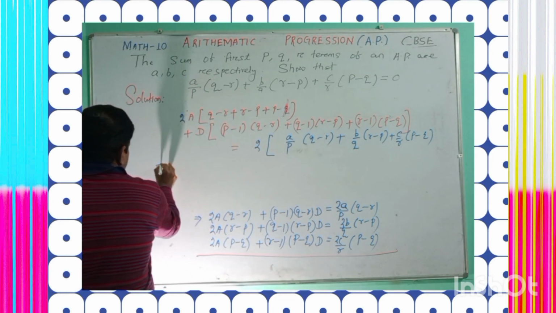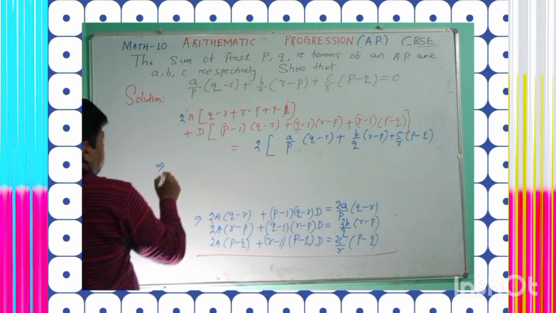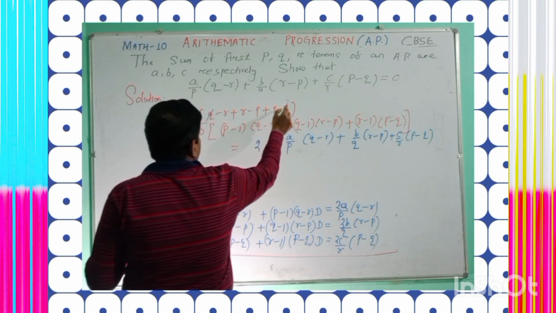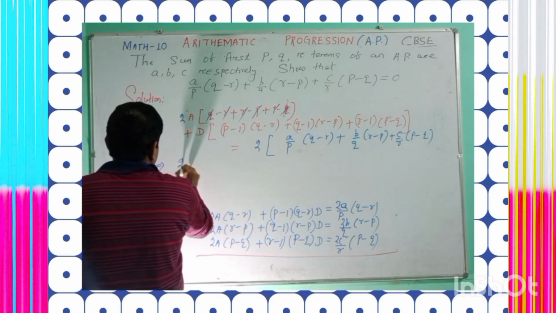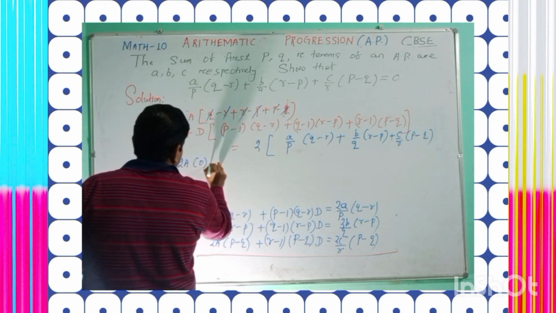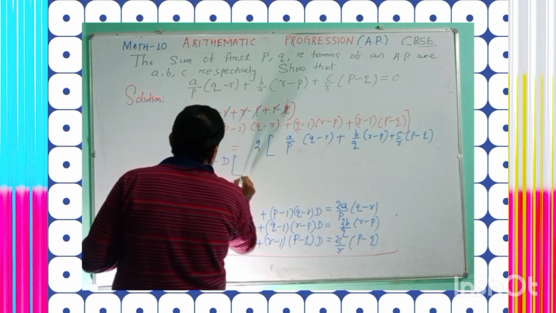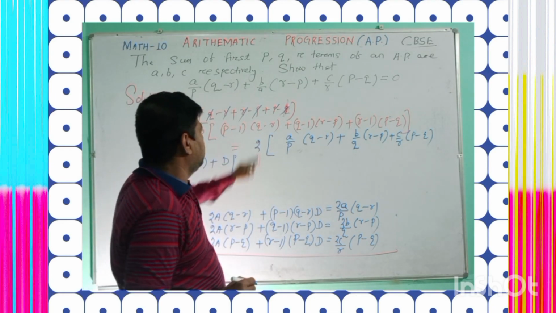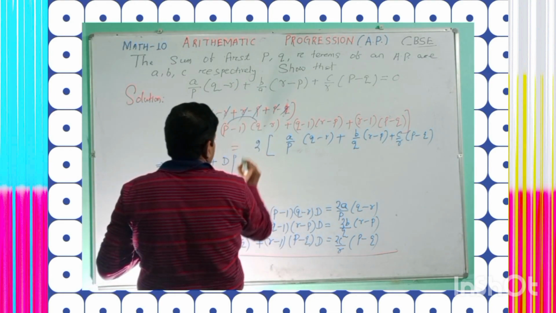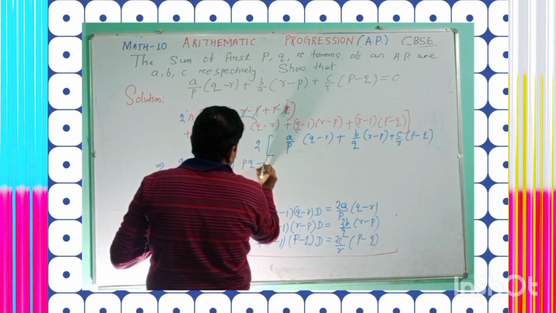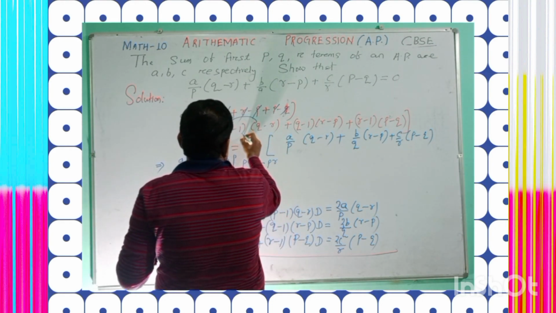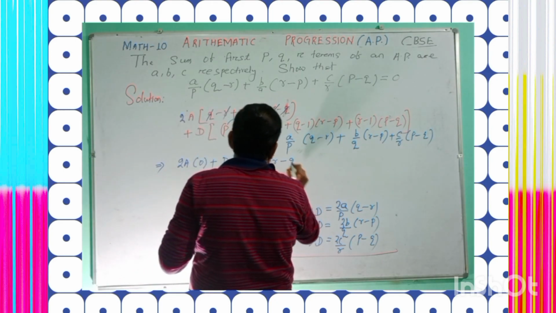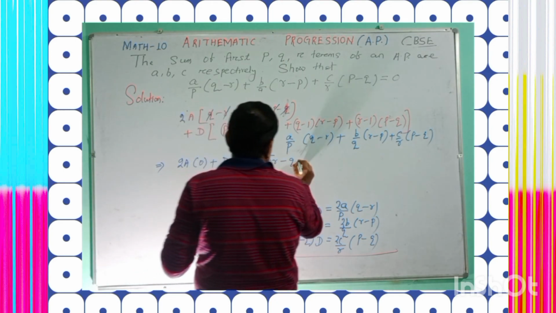Now let's simplify. Here q minus q we can cancel, and minus r plus r, minus p plus p will cancel. It will be 2a into 0. Similarly, d into (p minus 1)(q minus r): p into q is pq, p into minus r is minus pr, minus 1 into q is minus q, minus 1 into minus r is plus r.